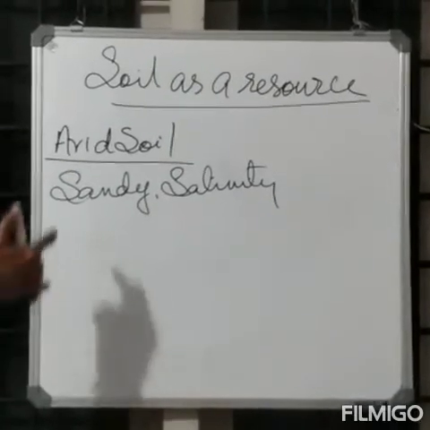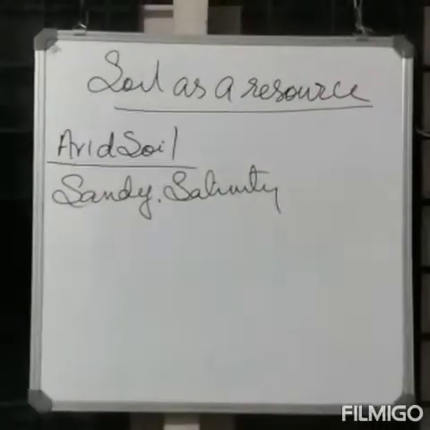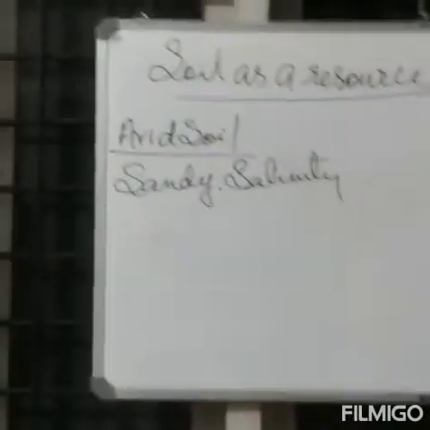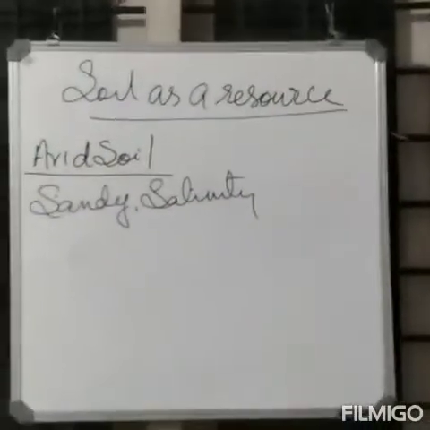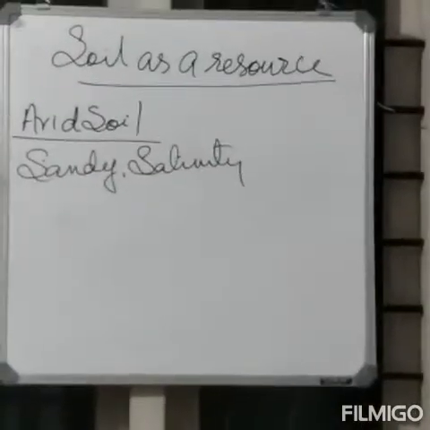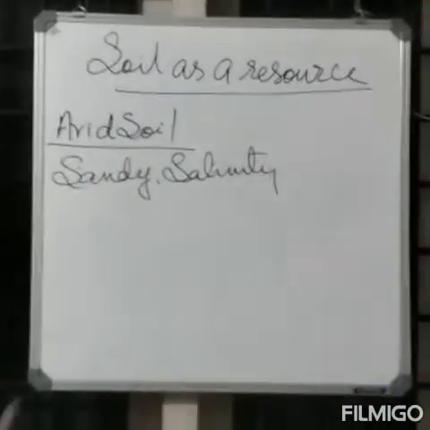After giving proper irrigation facilities, this soil becomes cultivable in the western part of Rajasthan. This is about arid soil.